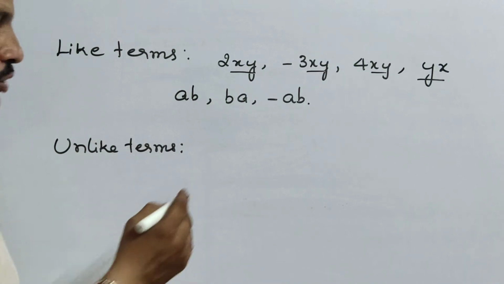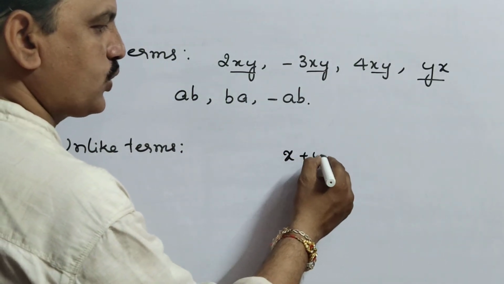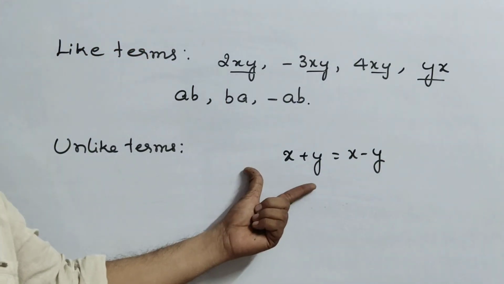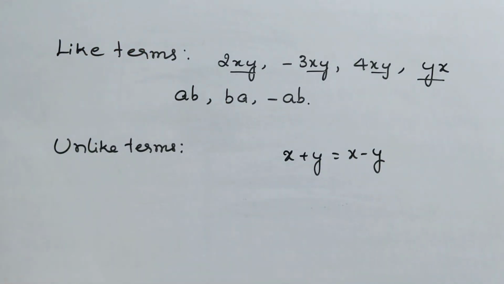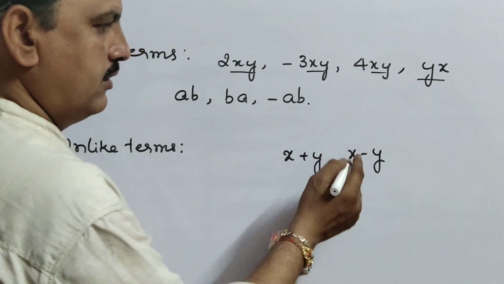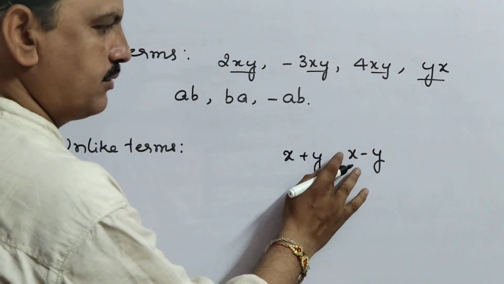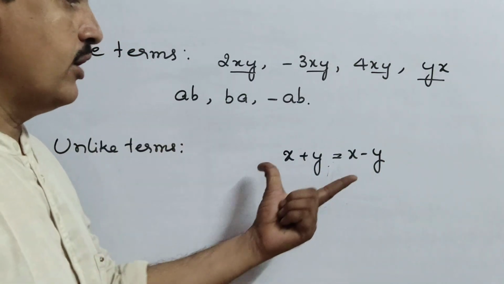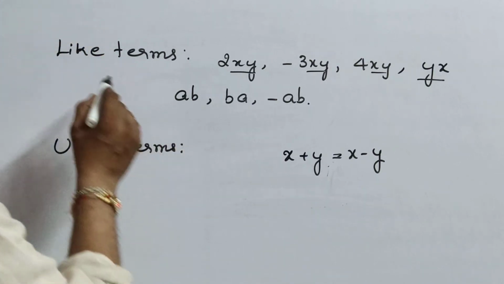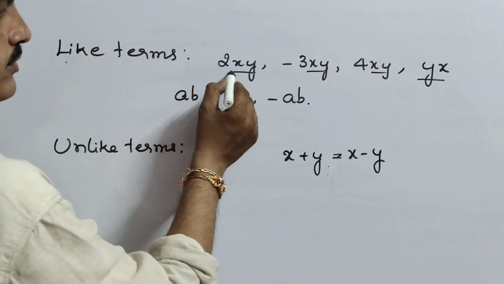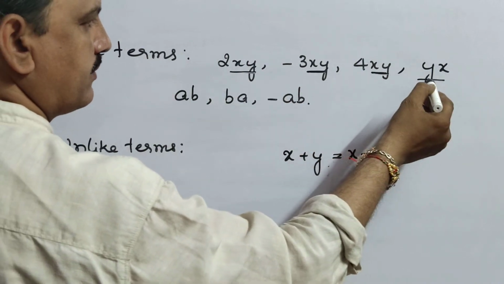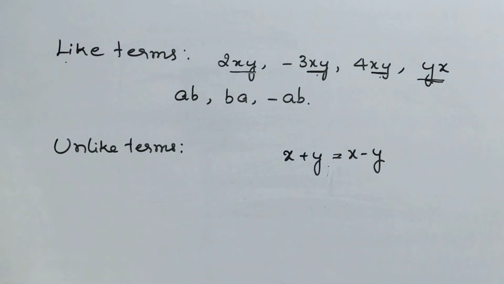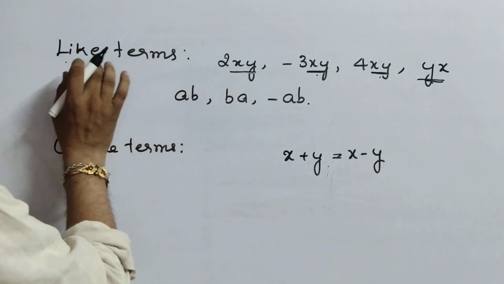Okay children, now you may get a doubt: sir, x plus y and x minus y, are both equal? I can't say that, because they are not equal. That means x plus y is not equal to x minus y. Why? I'll tell you, you will get that doubt also. What are like terms? Those which have the same variables: xy, xy, xy or yx, whatever it may be, vice versa. Is it clear? These are called like terms.